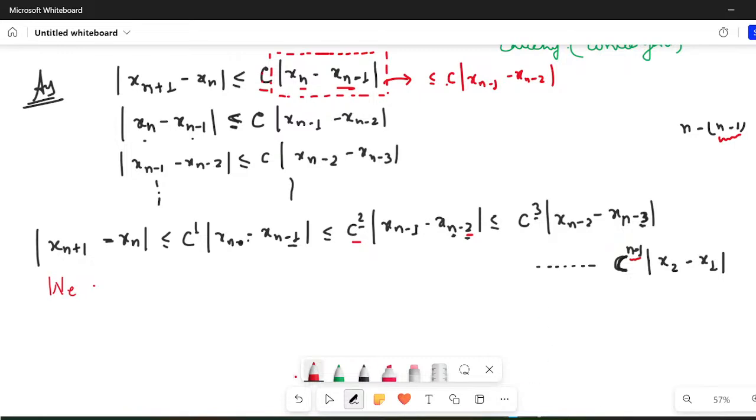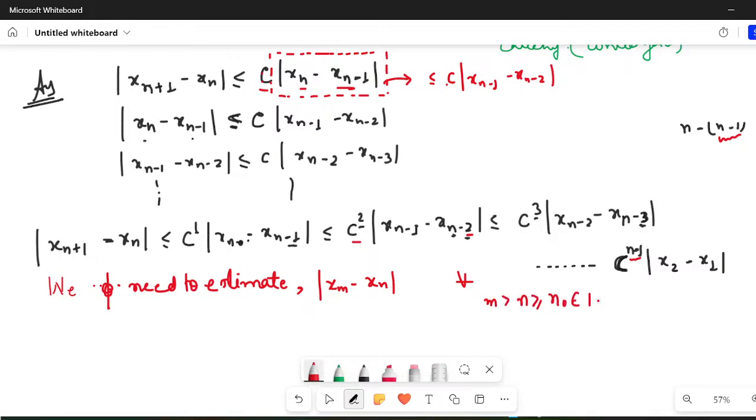Okay, so now when we are talking about a Cauchy sequence, we need to estimate |x_m − x_n| for all m > n ≥ n_0, where n_0 belongs to the natural numbers. I need to estimate this.